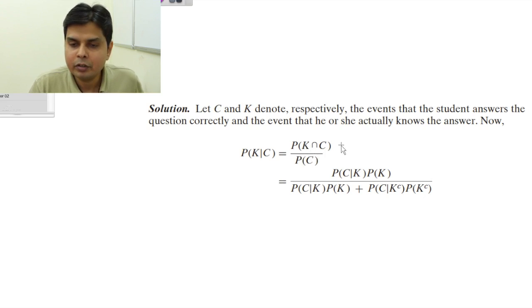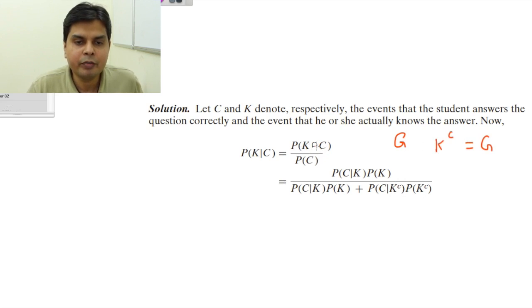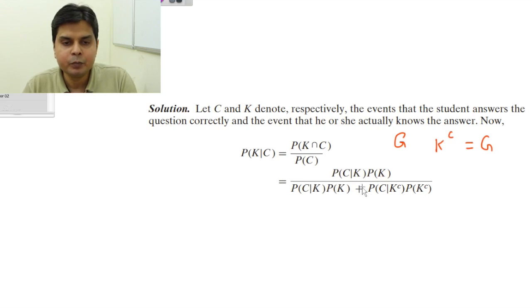I have not written guesswork, that is G, because here we are taking K complement, which is the same as G. So the probability of K intersection C will be the probability of answering correctly, that is C, given that he knew it, into the probability of K, divided by these two terms.